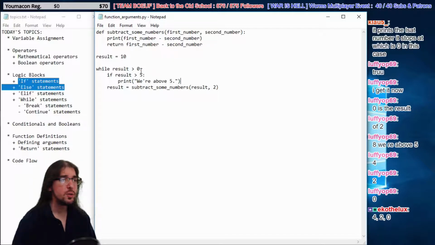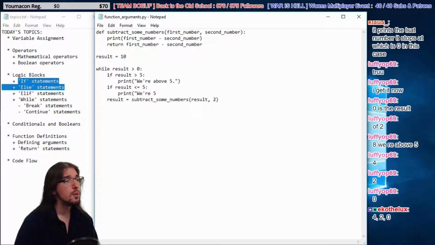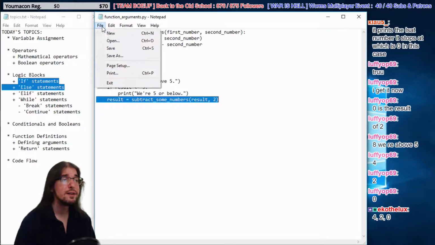Cool beans, guys. So what if we wanted to print another message, though? Well, we could say, if result is less than or equal to 5, print, we're 5 or below. So if it's above 5, it prints off this message. If we're below 5 or equal to 5, it prints off this message. Then it does the result thing again, then we loop all over, start all over again, back up here at the top. Let's see how that operates.